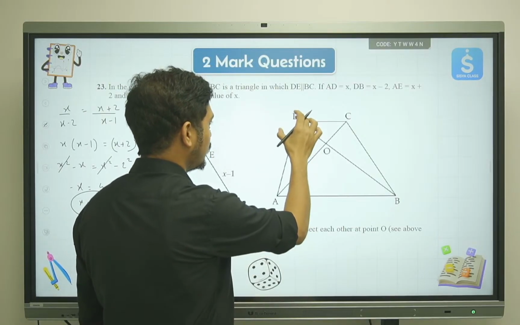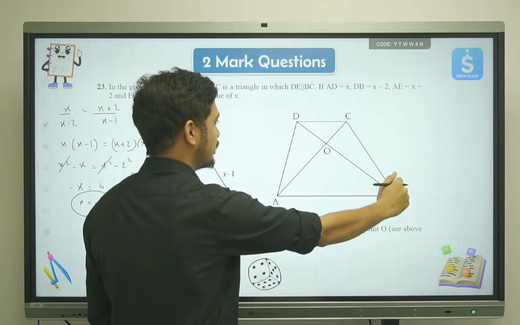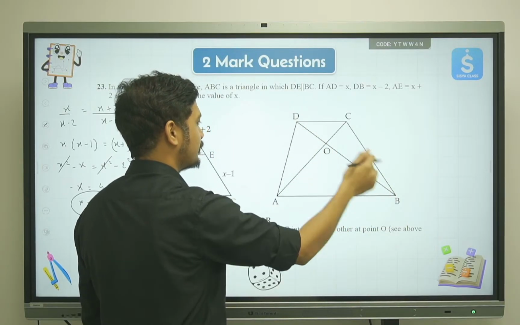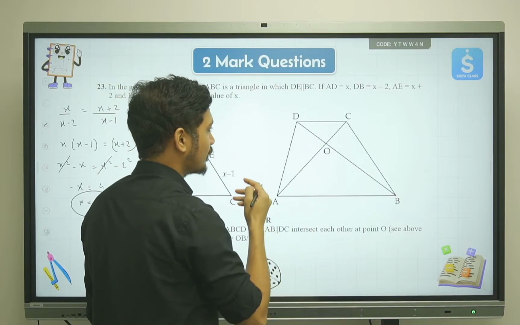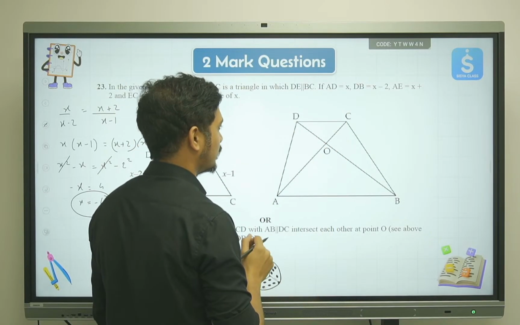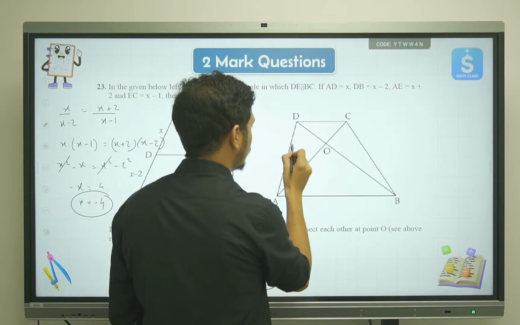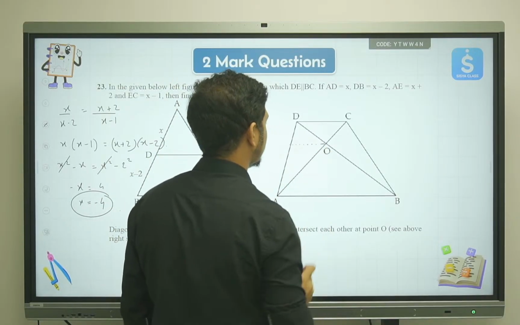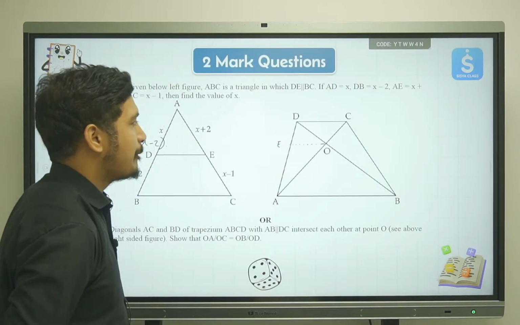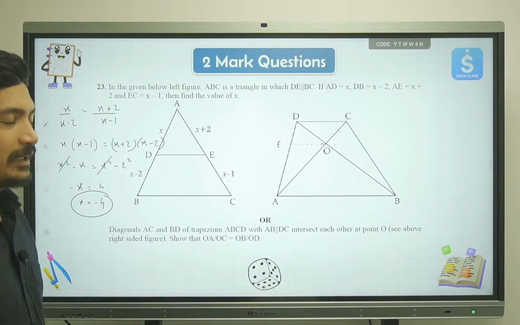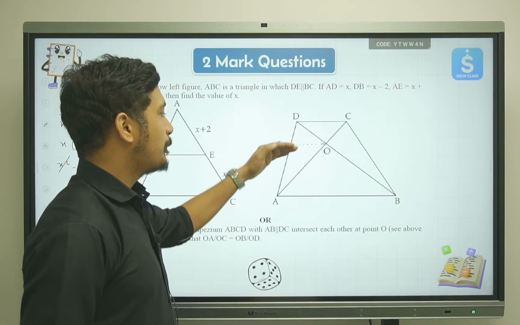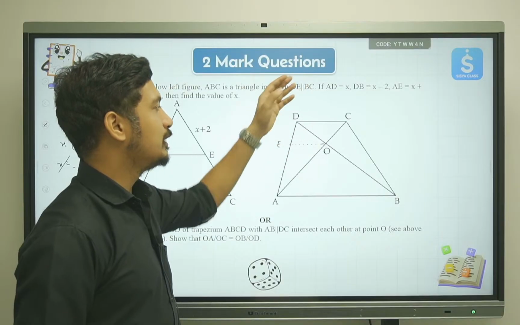So if we talk about this triangle, this is one triangle ADB where we can take BO and OD, and the other triangle is ODC. So what I can do is make a construction over here, and let's say this is point E. I have taken a point E such that if I connect O and E together, OE will be parallel to AB and parallel to DC also.